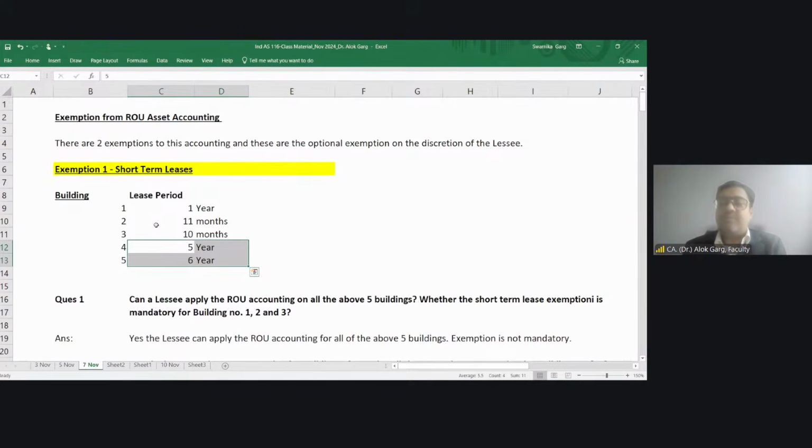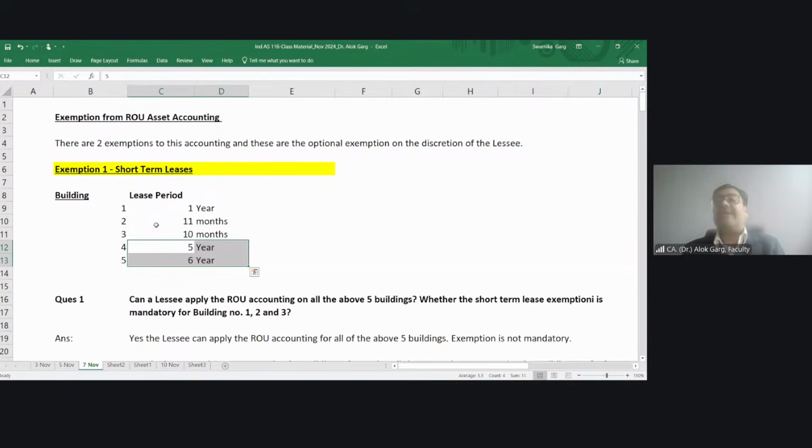Answer is no, right? So tell me on which leases this short-term lease exemption is available. On leases number 1, 2, 3. Now, assuming I don't want to apply this short-term lease exemption on lease number 1, building number 1, but I want to apply this short-term lease exemption on building number 2 and 3. Is that okay?